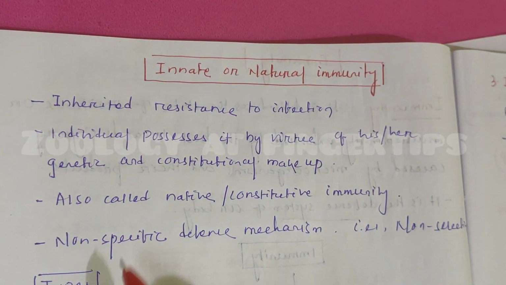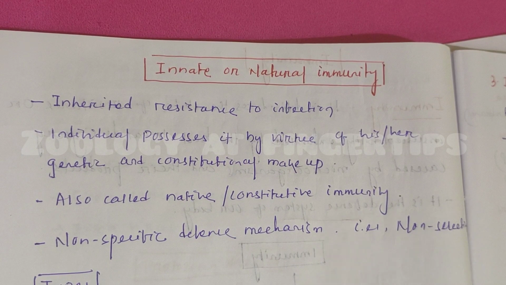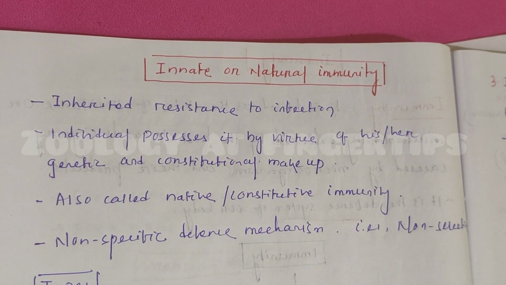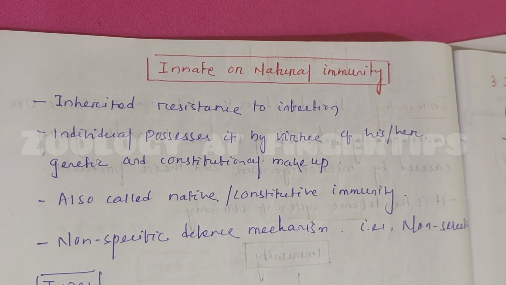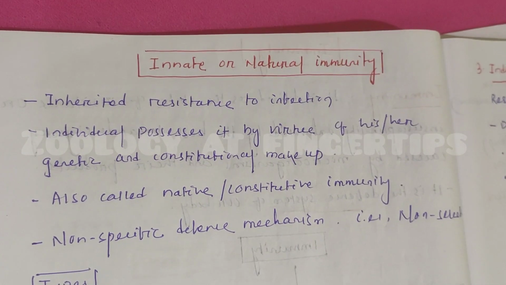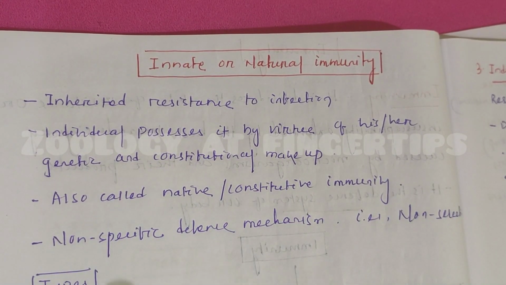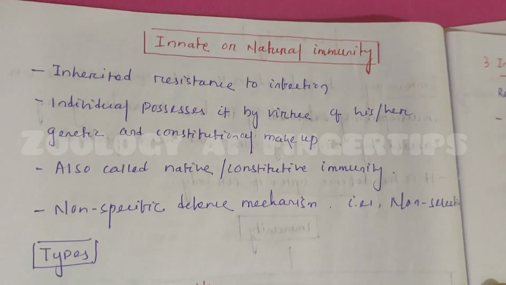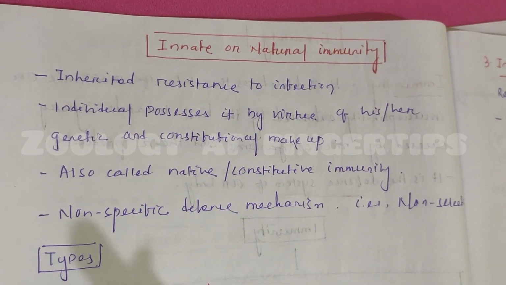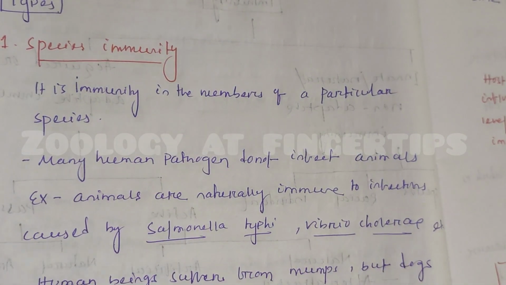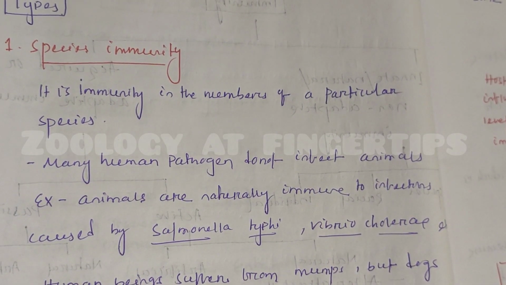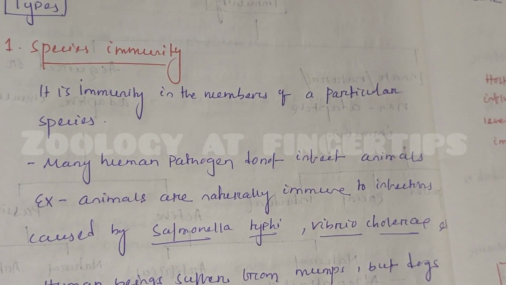It is a non-specific defense mechanism of our body because it operates non-specifically. It can operate against any kind of disease, any kind of microorganism which affects our body, and it is present since birth. It always operates. It is the first line of defense of our body. Then come to its types. There are three types: species immunity, racial immunity, and individual immunity.